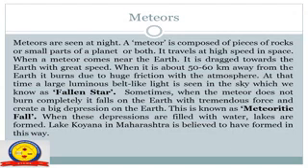Sometimes when the meteor does not burn completely, it falls on the Earth with tremendous force and creates a big depression on the Earth. This is known as meteoritic fall. When these depressions are filled with water, lakes are formed. Lake Lonar in Maharashtra is believed to have formed in this way.